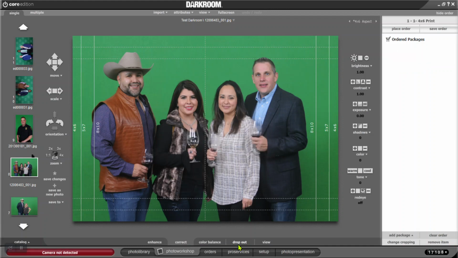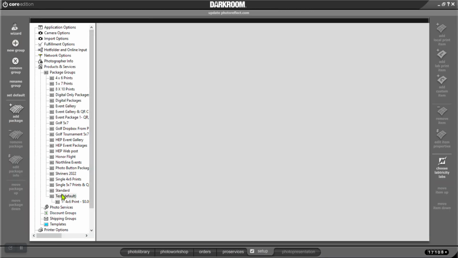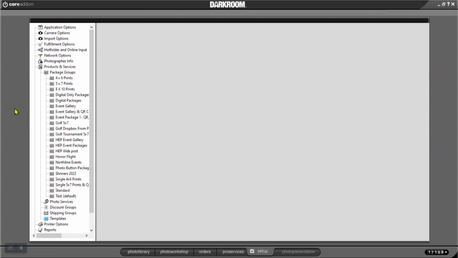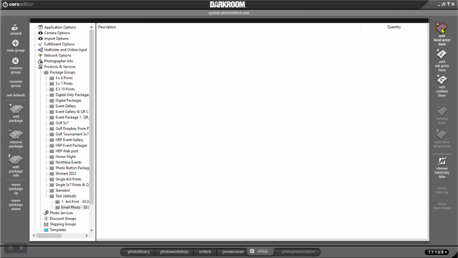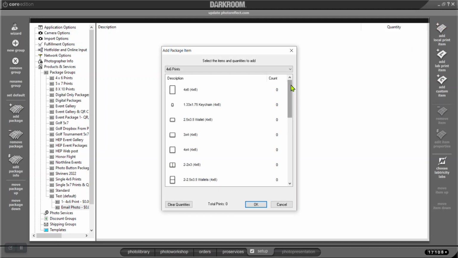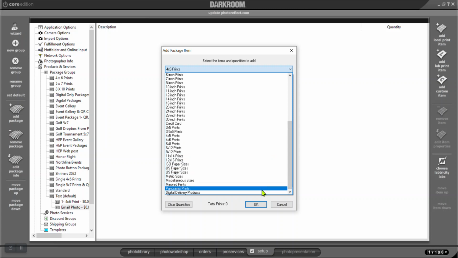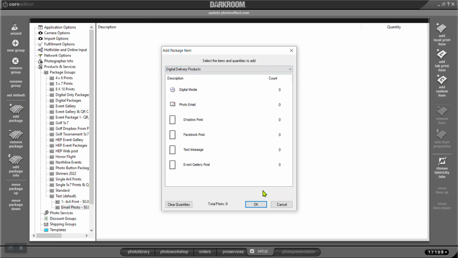All right, so let's go back and review that again. We're going to go back into setup. We're going to go down here to our test packages, and this time we're going to add a new package. We're going to call this one email. And I'm going to go over here and I'm going to add a local print item again. And this time I'm going to go down at the very bottom. There's digital delivery products. So we're going to do a photo email.